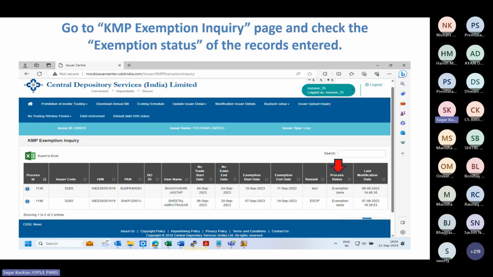The third page is KMP exemption inquiry. On this page, you can view the exempted records, whatever records you have exempted. It will show as exemption pending once you have initiated the exemption, and once the exemption is active, that is, the unfrozen period is active, that status will change to exemption done.